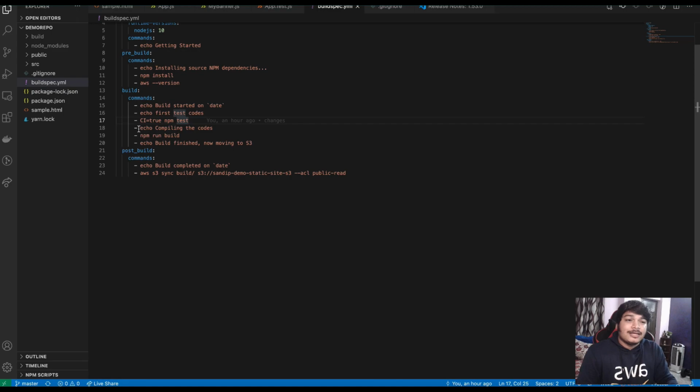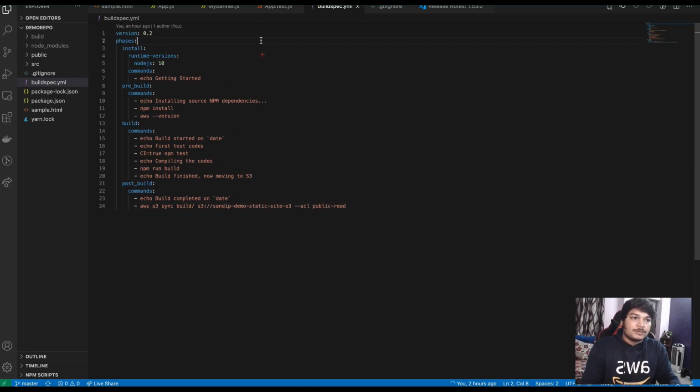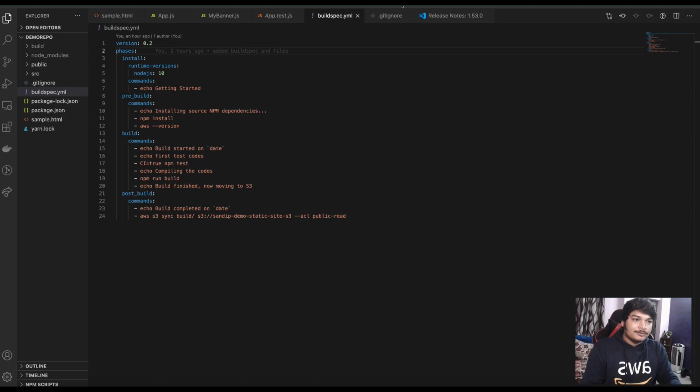And if the tests pass, then I'm compiling the code. I'm running npm build. Normally for React or Angular projects, whatever projects, you run the build commands here, whatever build command you actually need. Then after you're done, I'm just logging that the build process is complete. Now moving to S3. In this example, I'm showing how you can move your code, from CodeCommit, or it could be GitHub, whatever the source is. For this project, it's CodeCommit. From there, CodeBuild automatically moves the code to S3, and in S3 we'll host that file. That's simple. I will explain this buildspec quite a bit more, so don't worry about that part.